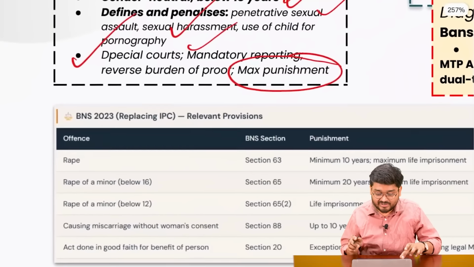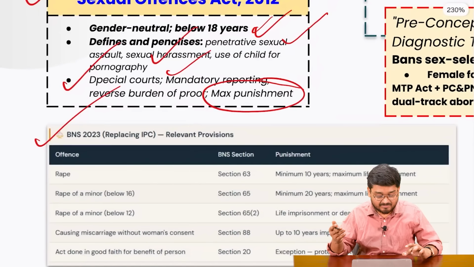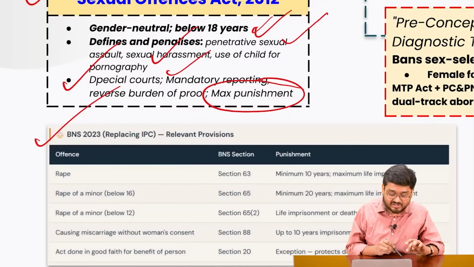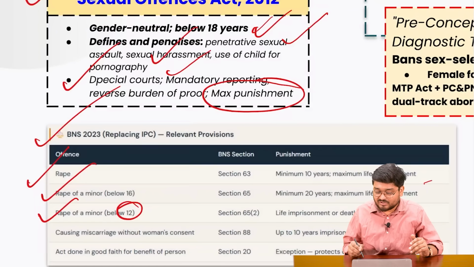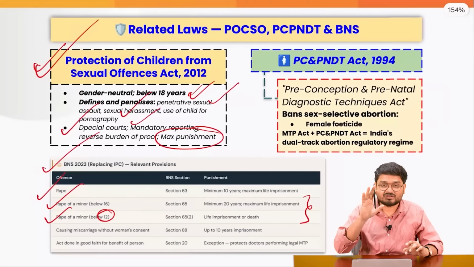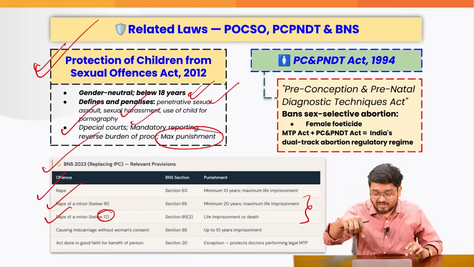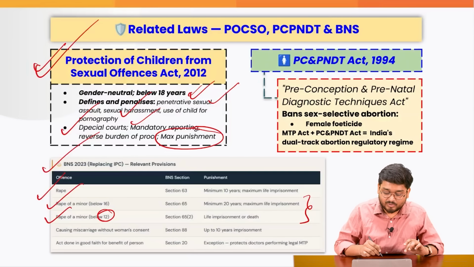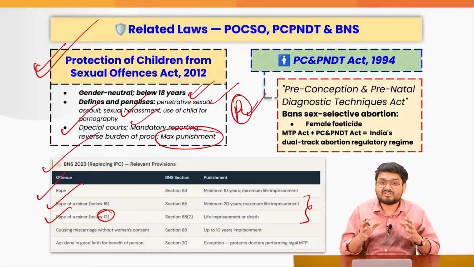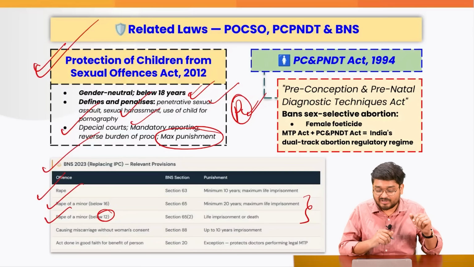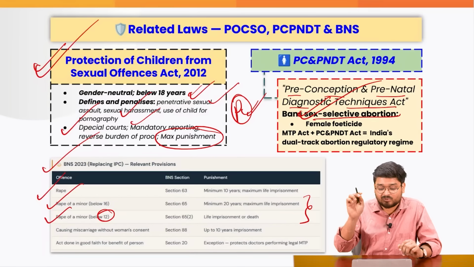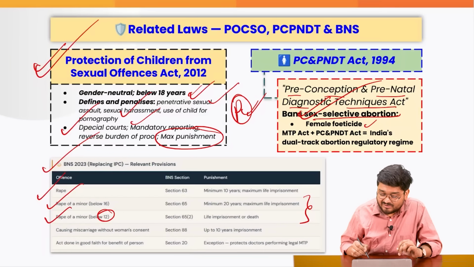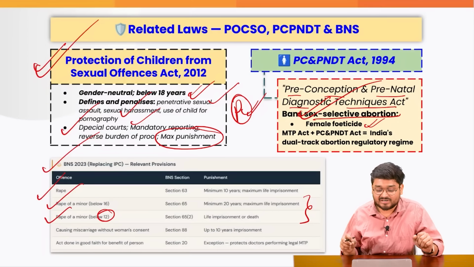Apart from this, we also have various BNS provisions which reflect the IPC. Also, with reference to this, if you see some rape cases, rape of a minor below 12 years, there are so many provisions for the protection of the same. The Supreme Court also told that in this case, the accused's property and everything should be sold off with reference to the relief of the victim right now. Also, we have the Preconception and Prenatal Diagnostic Techniques Act, which totally bans sex selective abortion. It is actually going against this established practice of female feticide in India.